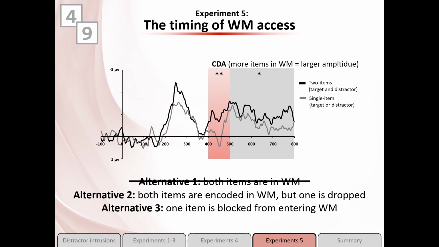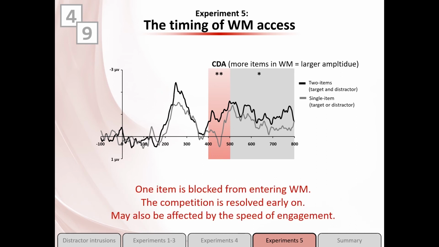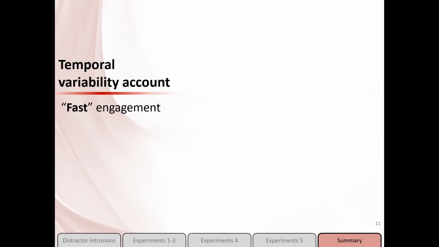So this argues against the idea that both items were initially encoded, leaving us with option number 3, meaning that on some trials the item was blocked from entering working memory and that this competition was resolved early on. To summarize, I'm going to show you a sketch of what we think is going on, and